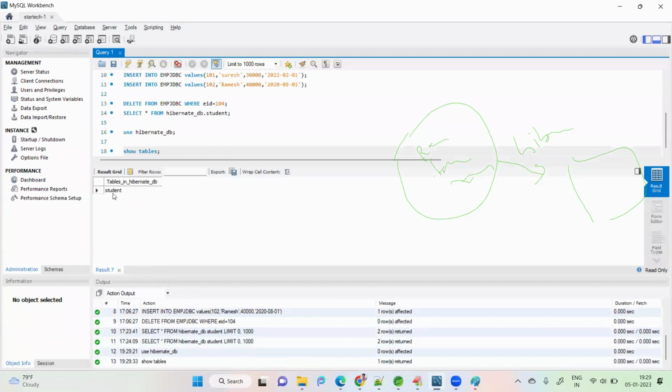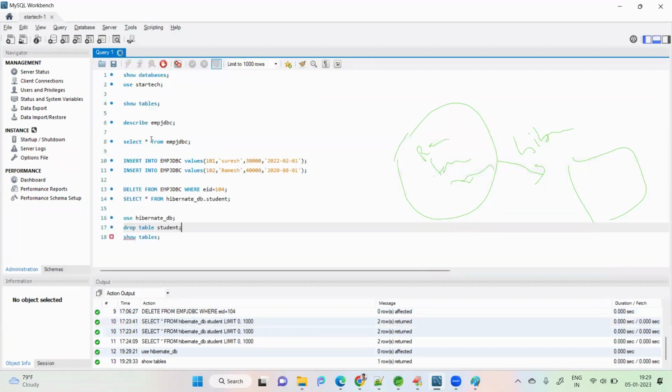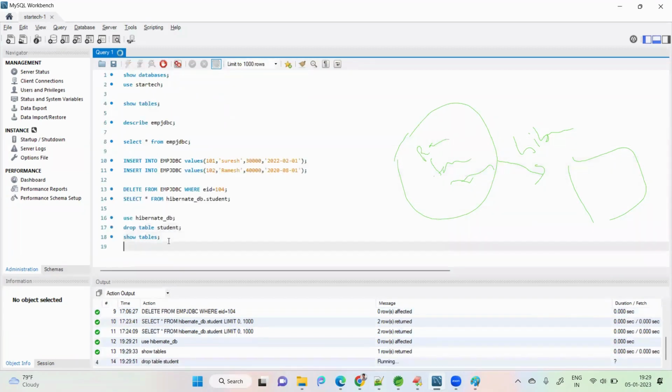Tables. Only student is there, SED is not there. Student also I'll delete for the same purpose. How to drop the table completely? Drop, and now show tables.